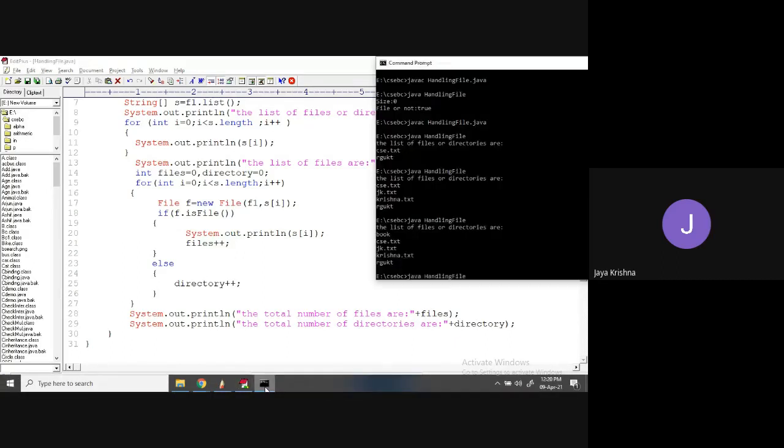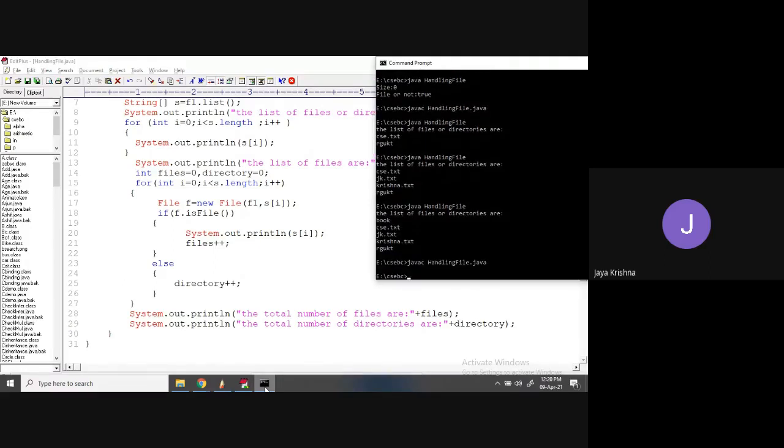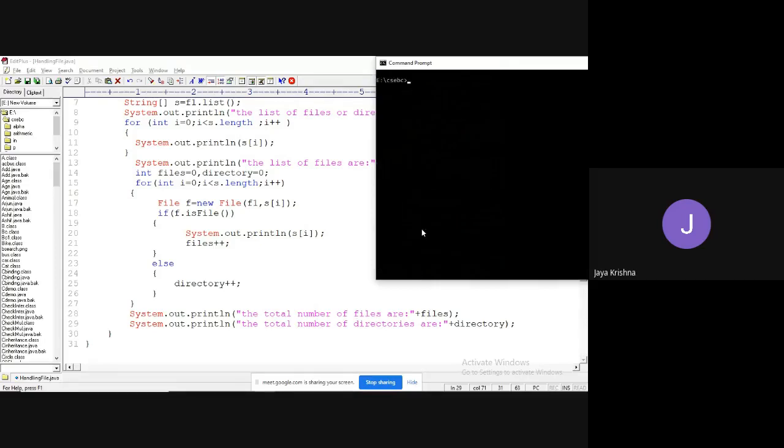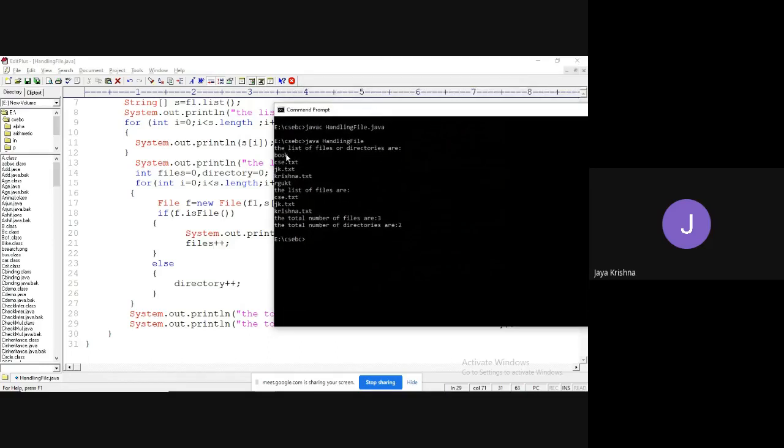Now try to compile. Successfully compiled. I will clear the screen. Successfully compiled and run. Observe the list of files or directories: book folder, csc.txt file, jk.txt, krishna.txt, and jkt folder. Among those, the list of files are csc.txt, jk.txt, krishna.txt, and the total number of files are 3. The total number of directories are 2.